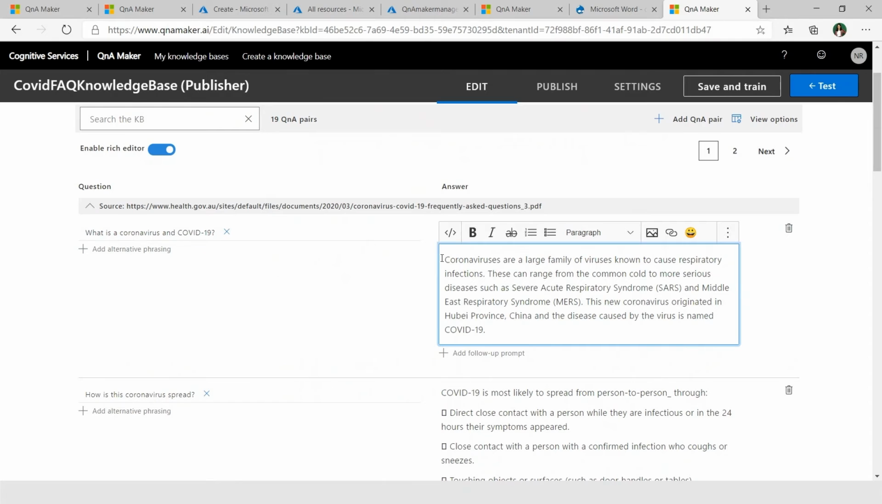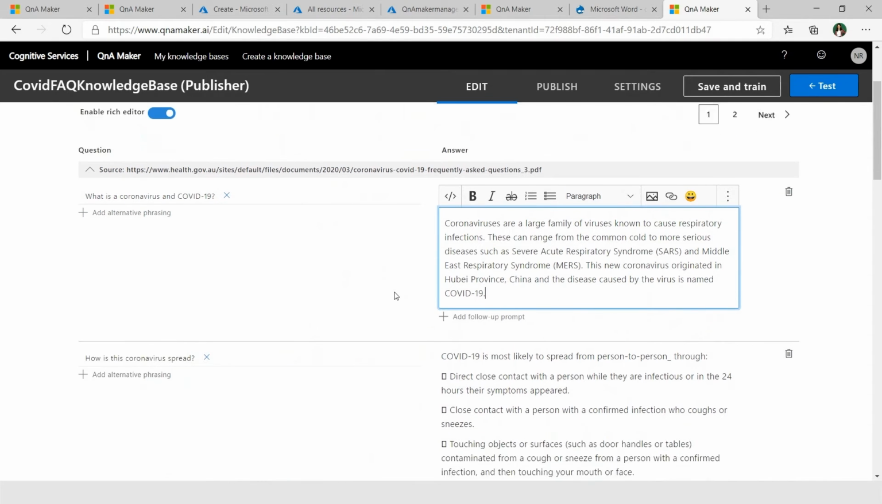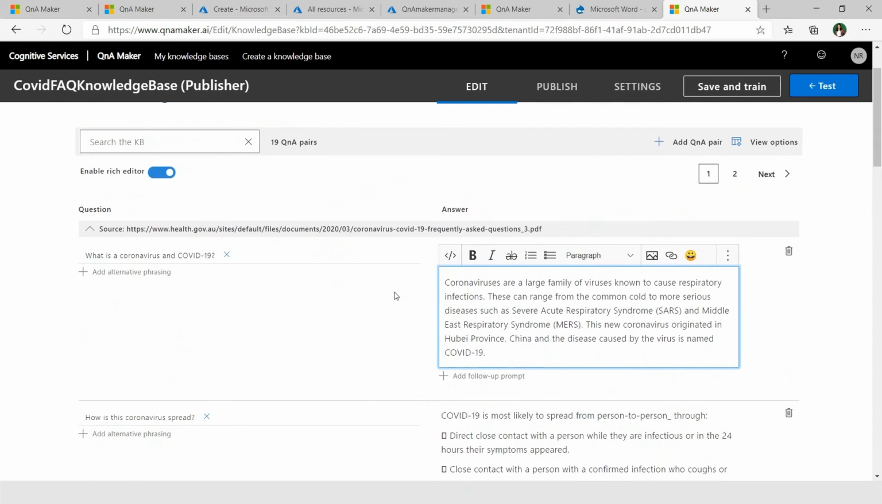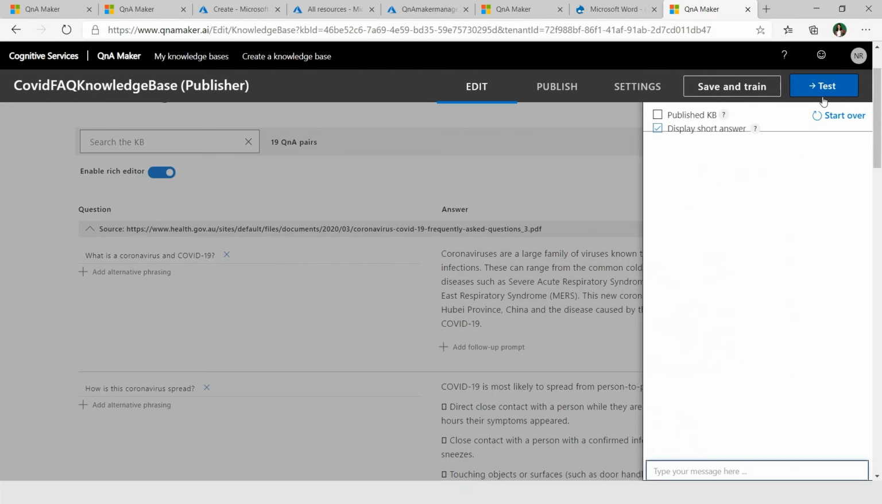You can also modify your question answers, like you can add bold, italics, and several markdown features that are available. And the other thing that I really wanted to show was the MRC based answer span detection. So if you click on test, when you want to test how your KB is working.